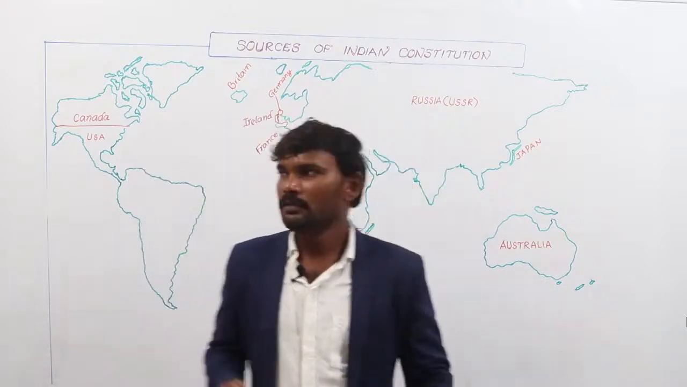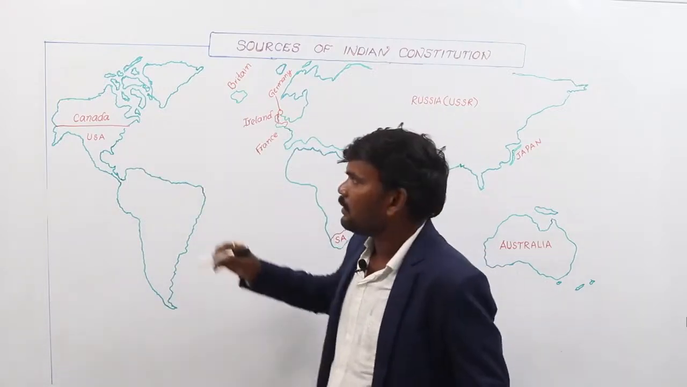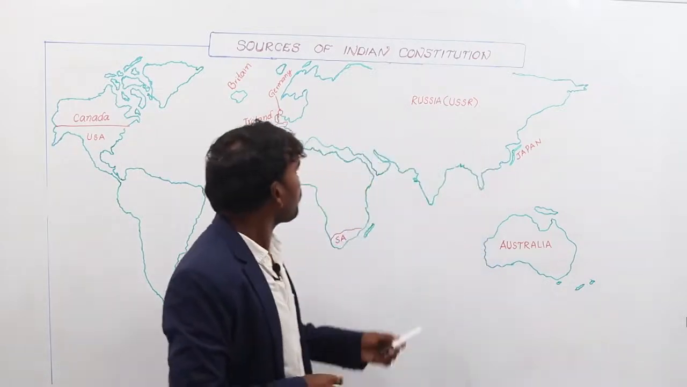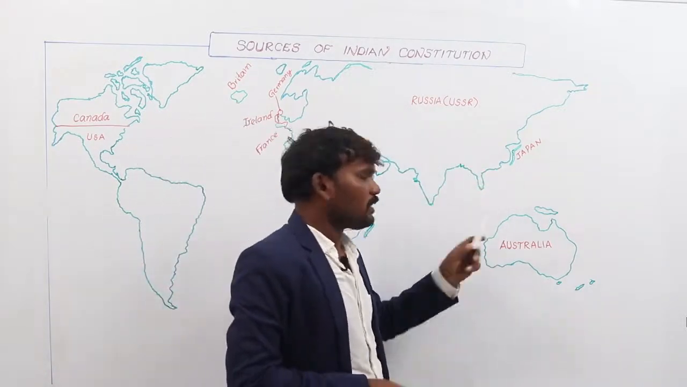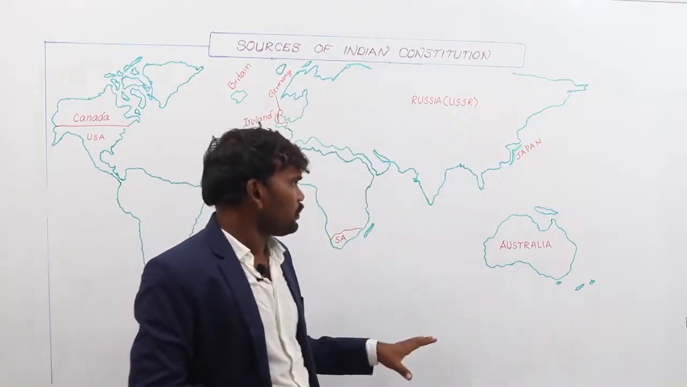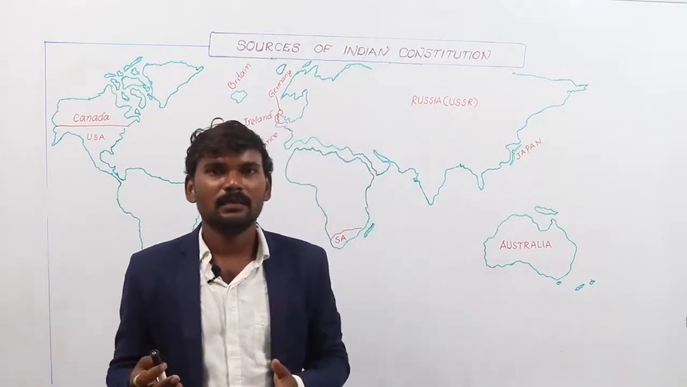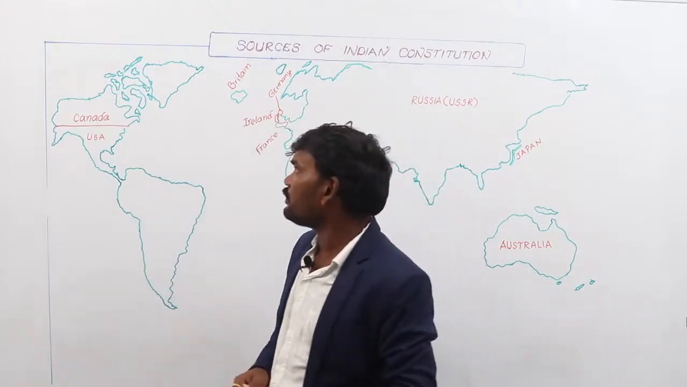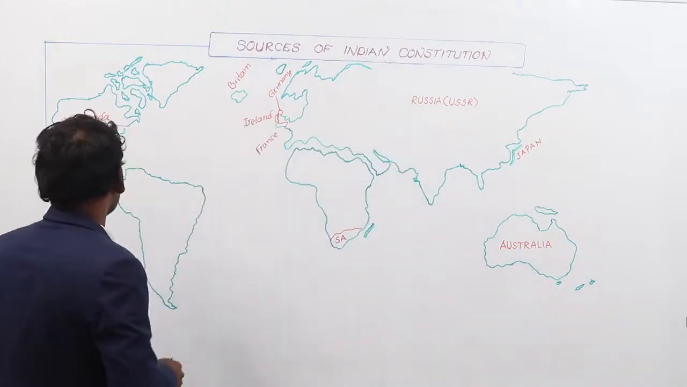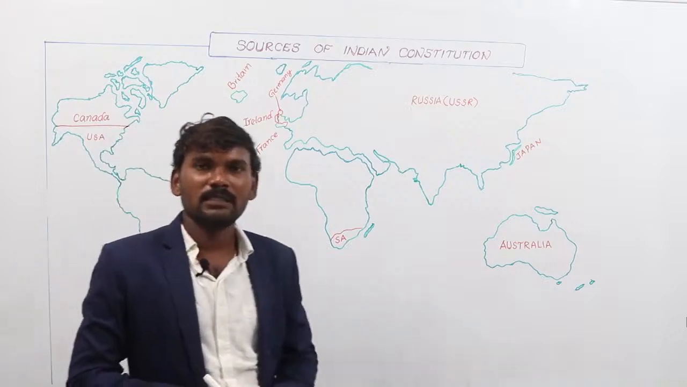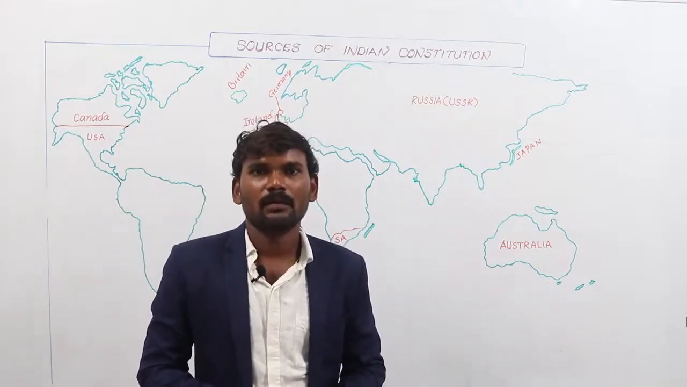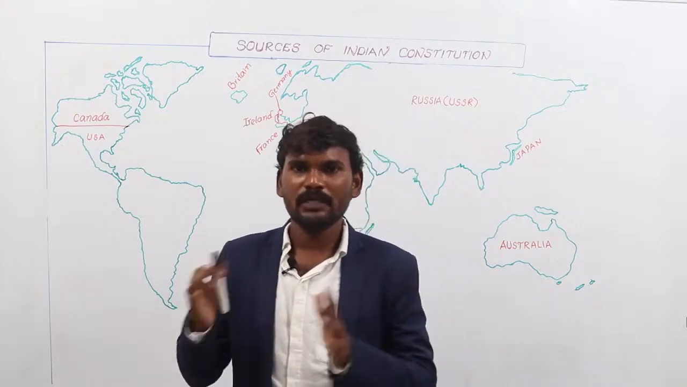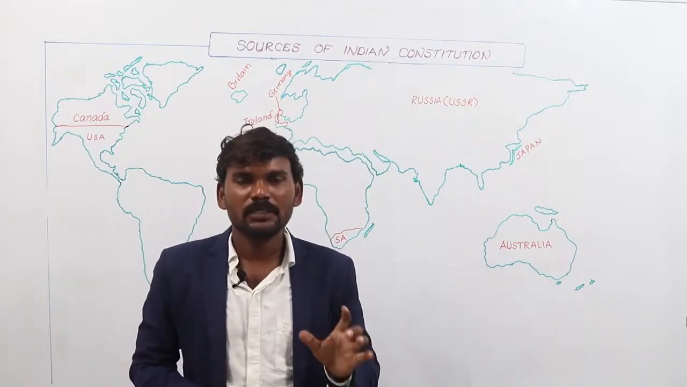Here I am presenting you the world map. A few countries you have to remember: America, Canada, France, Ireland, Germany, Britain, Russia, South Africa, Japan and Australia. These countries are very important because their constitutions provide us many concepts. Let us see what the sources of Indian Constitution are from each country. Coming to the first one, the American Constitution has its own impact on our Indian Constitution. Many concepts were taken from it. The concepts are not taken directly, only the concept is derived.